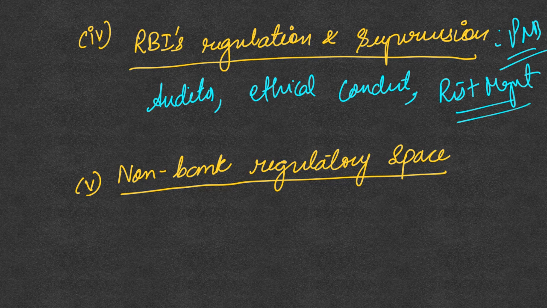These are the issues that will have to be worked at so as to make RBI's regulation and supervision more robust. The PNB scam showed how the statutory auditors have failed, and also that the bank did not have a robust risk management system.